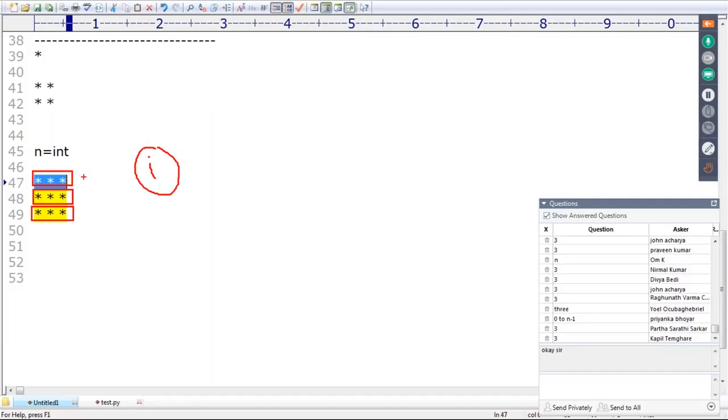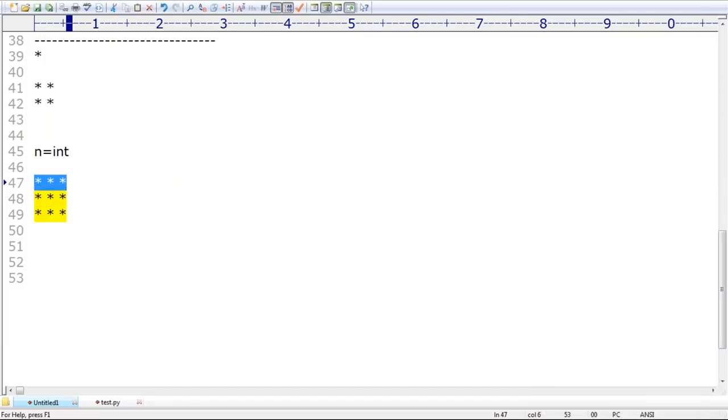Every time I have to print n number of stars. How many stars do I have to print? n number. First time 3 stars, second time 3 stars, third time 3 stars.